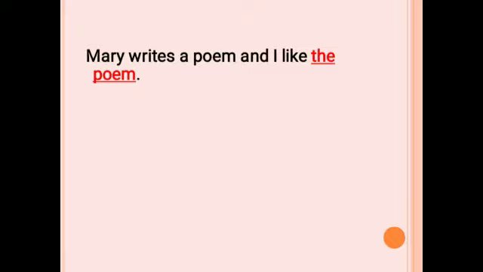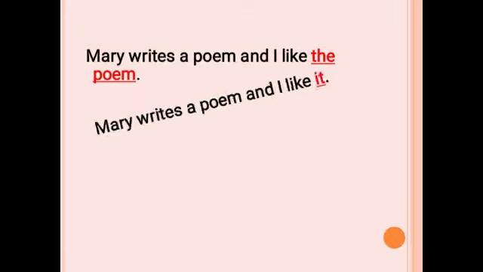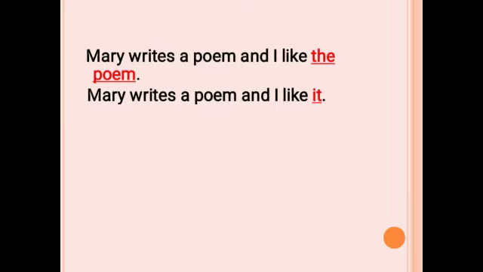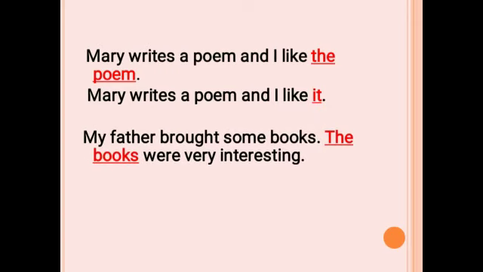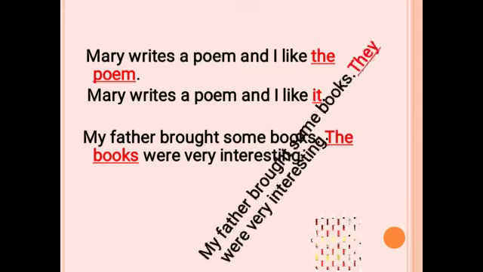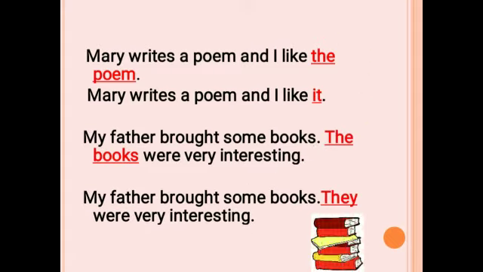Mary writes a poem and I like the poem. So students, as I have already told you, for non-living thing and for an animal, we use the pronoun it. So here we will use the pronoun it for the poem, and the sentence will be Mary writes a poem and I like it. Next sentence, my father brought some books. The books were very interesting. So here also, instead of repeating the books again, we will use the pronoun they, because they we use with plural person, animals or thing. So here the sentence will be my father brought some books. They were very interesting.